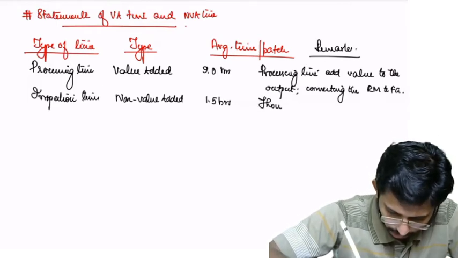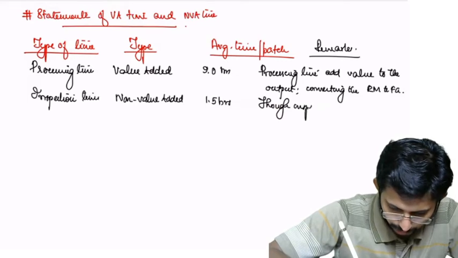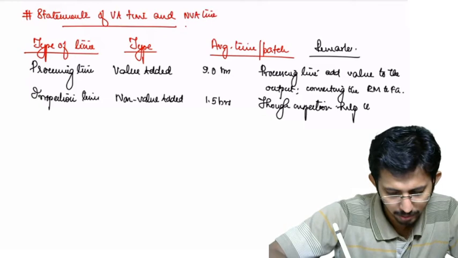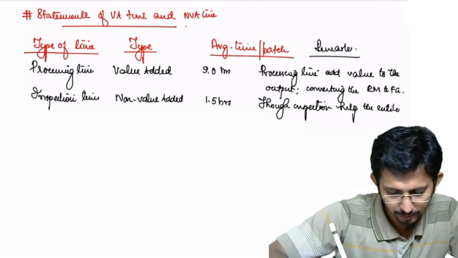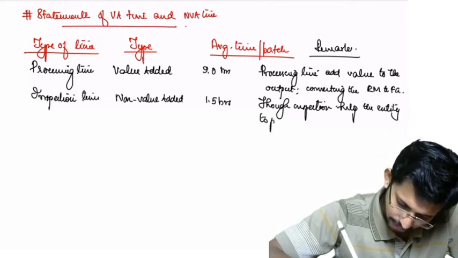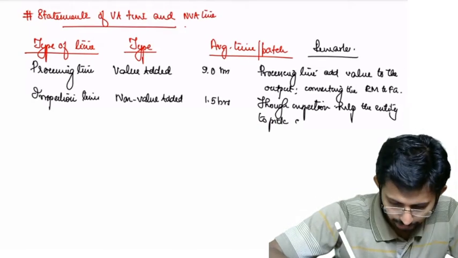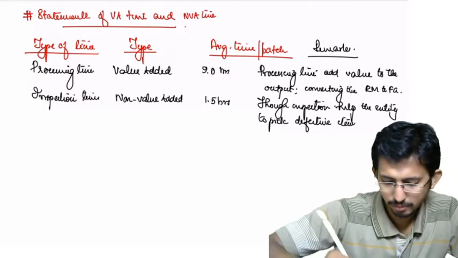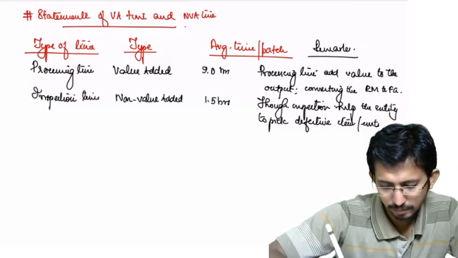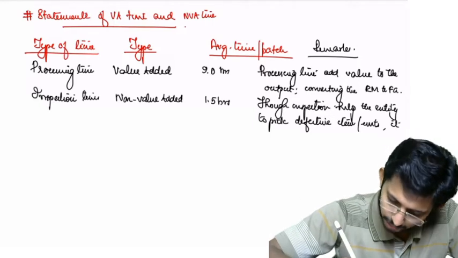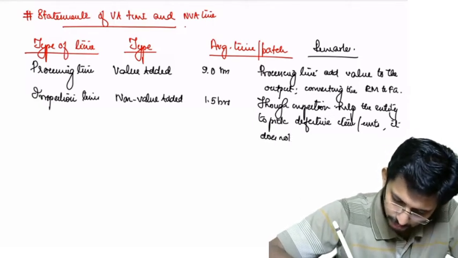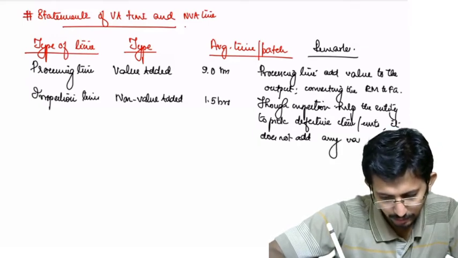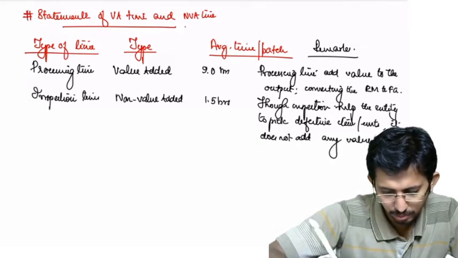Though inspection helps the entity to pick defective items or units, it does not add any value to the final output.